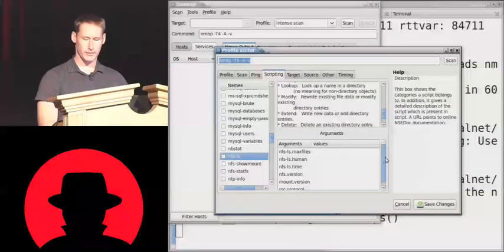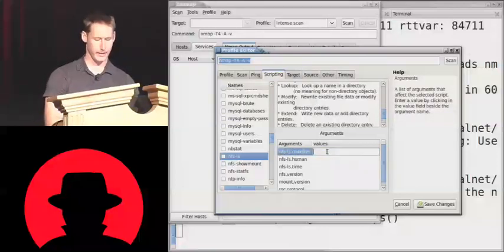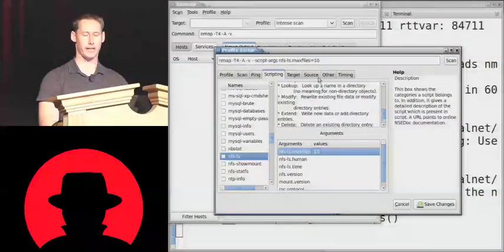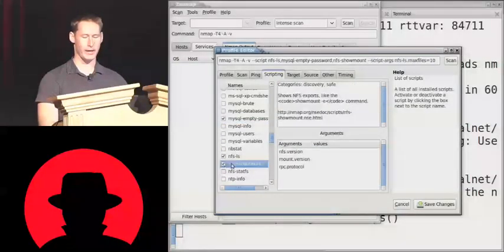It shows us the different arguments that it could take. Like we'll stop at the max files and say we only want to show up to 10. And then you can see how it has filled that in to the nmap command up here. Similarly, we'll say we want to run this script and this script and this script. And again, it kind of gives you the exact command that you want to use, which can be useful at times.